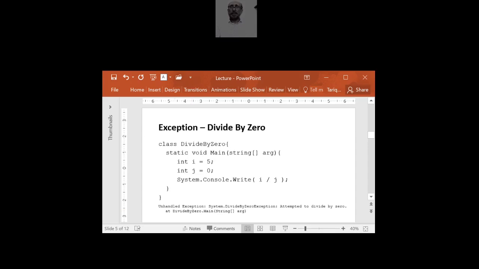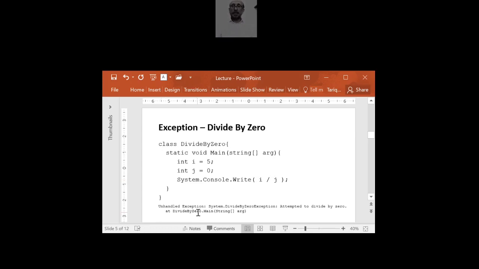Now, if you look at this example, we are having a divided by zero exception. We did not catch it, so we will be having an error message from the system, and the message will be unhandled exception. There was an exception that is raised, and your program did not handle that exception. That is why you get the message unhandled exception.